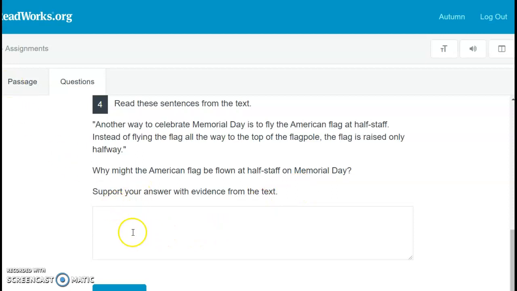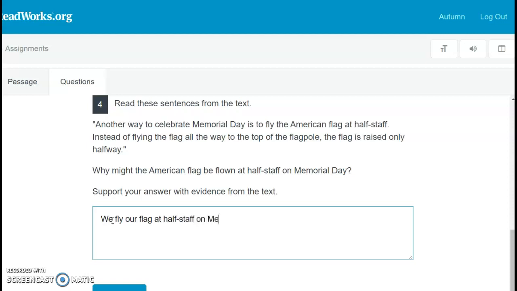Again, you're going to go back to this passage to support your answer. So we might start our sentence by saying, we fly our flag at half-staff on Memorial Day because, and then you support your answer with evidence.